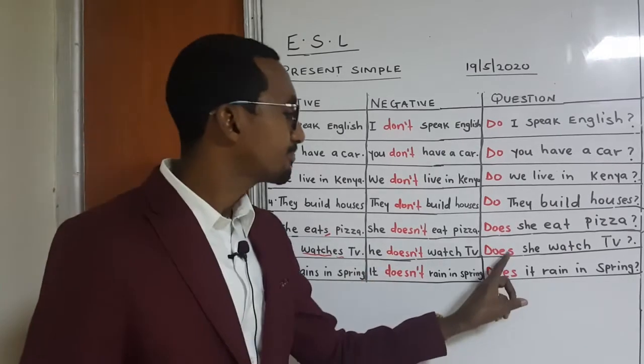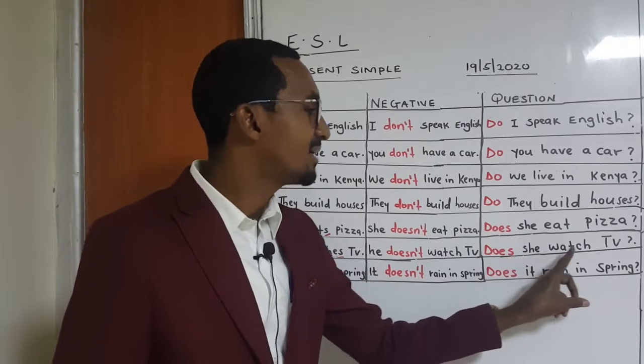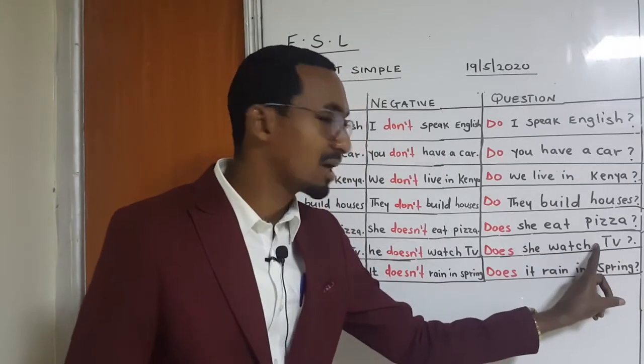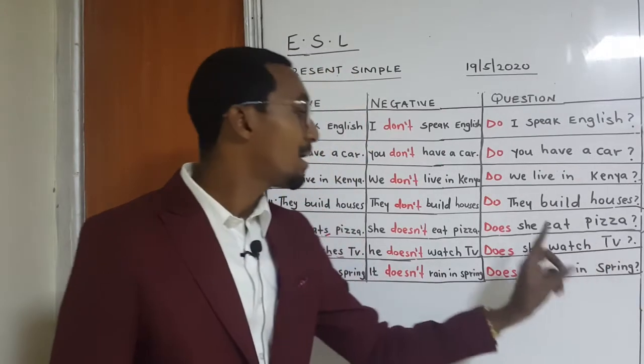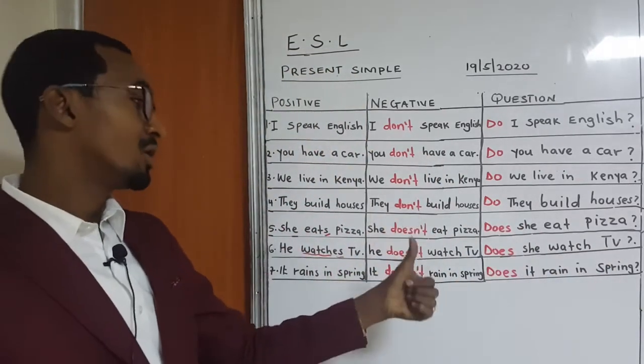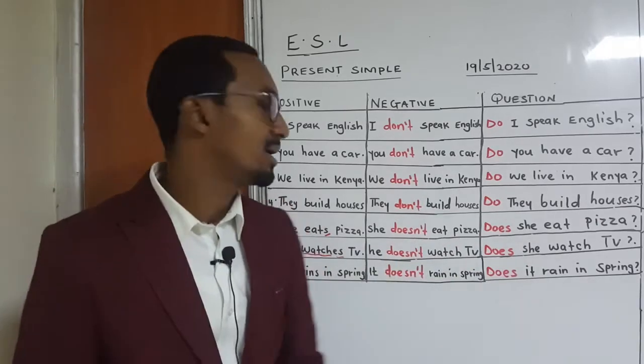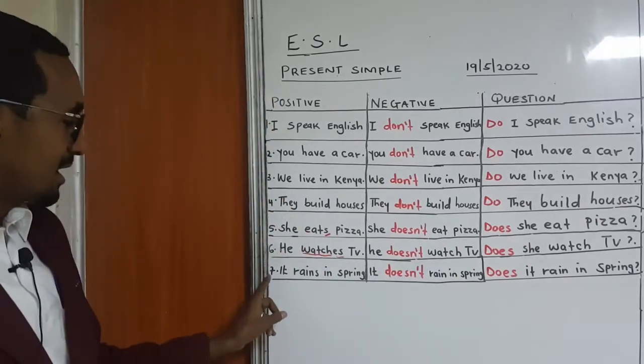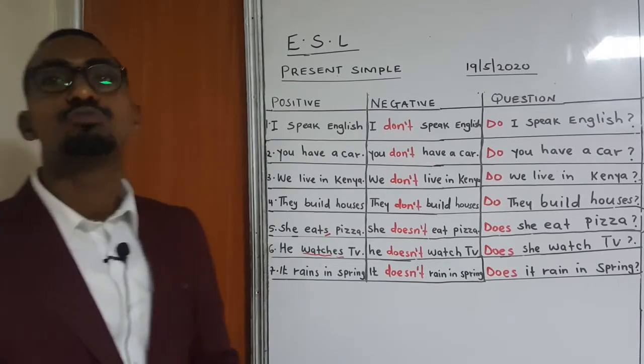Question mark. Does she watch TV? Remember, the negative and the question take the same form. Does she watch TV? The last one, it rains in spring.